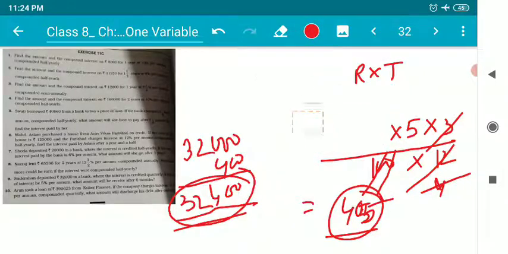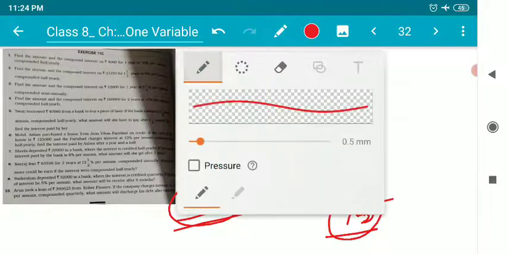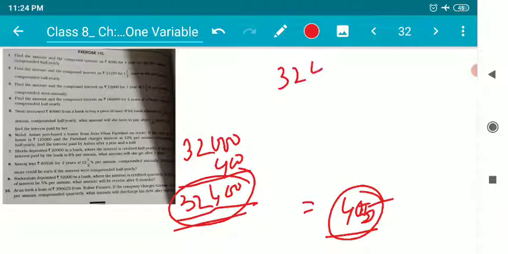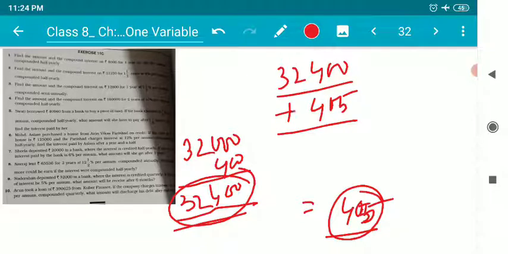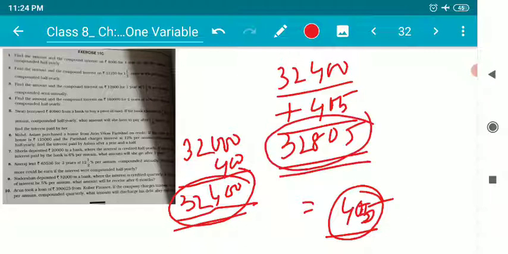So this 405 will be added to 32,400 in order to get the final amount after 6 months. 32,400 was the amount after 3 months, and for the next 3 months, 405 will be added as the interest. So 32,805 rupees he will receive after 6 months if the interest is calculated quarterly at 5% per annum. So the amount is 32,805, and that is our answer.